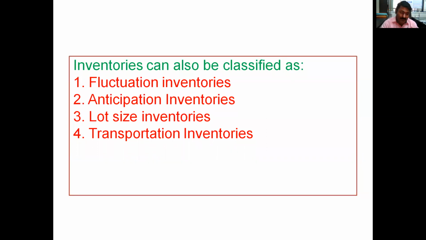Now the next point, the last type of inventory that we will discuss here, is transportation inventory. In other words, we will discuss transportation. Let us take one example: finished product inventory. Any product; we were discussing the example of bikes, so let us take that. Assume there is one plant in Aurangabad. Or take plants we know: Tata Motors, one plant in Pune, one plant in Nashik, for example.